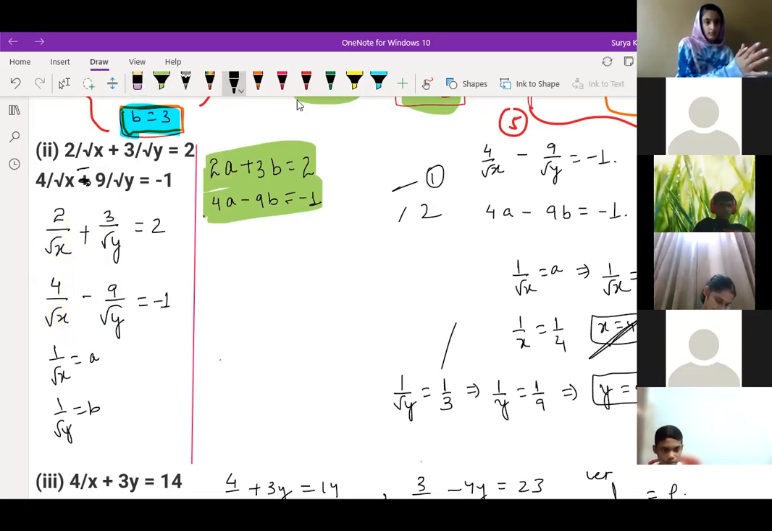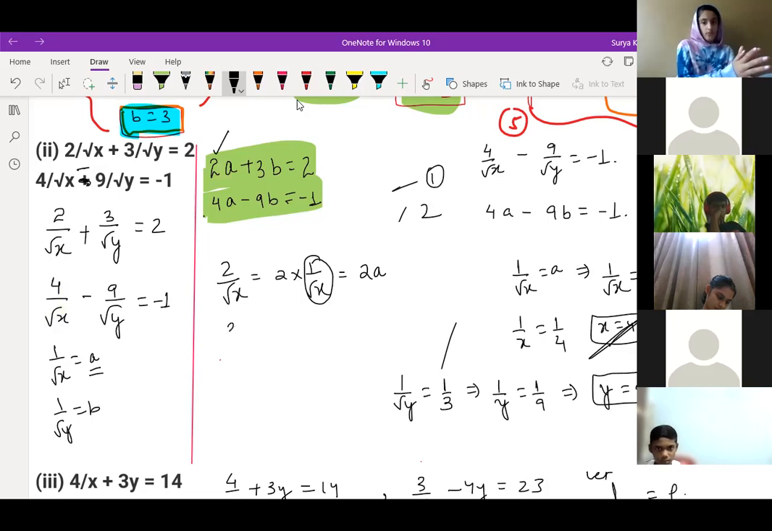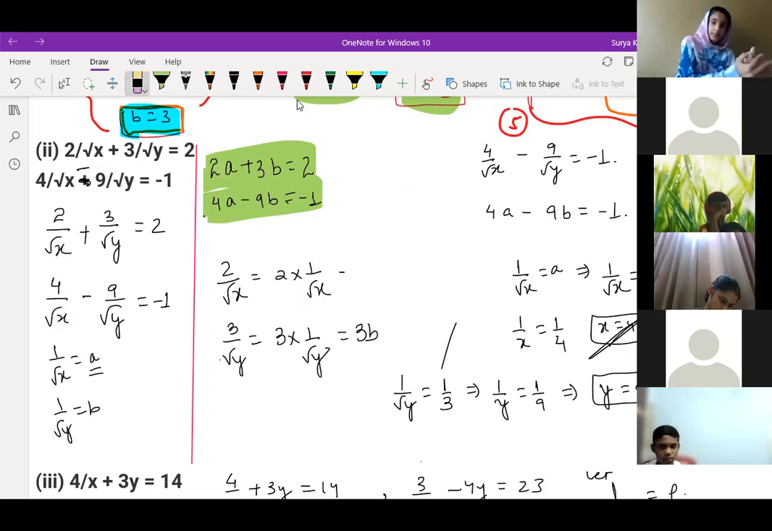See, Guru Bani, once again, you see 2 by root x. Can you write it as 2 into 1 by root x? Same thing or different? Same thing. So 1 by root x we have let as a, so we can write 2a. So the first part is clear to you. Similarly, 3 by root y is there. Can we write 3 into 1 by root y? That is nothing but 3b. I've written the same thing. Now your doubt got cleared, both the equations or not? Any more children? Anyone? Others, you got cleared?